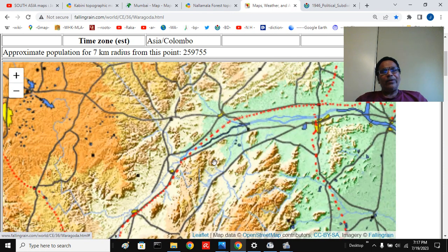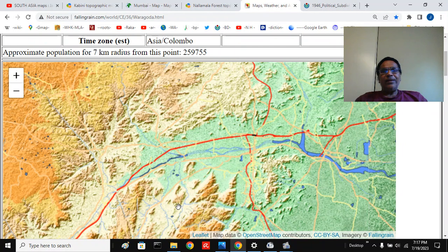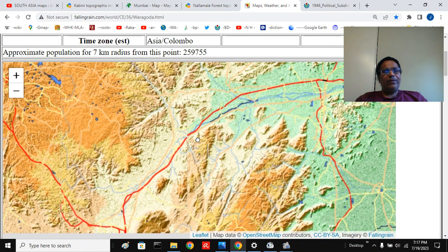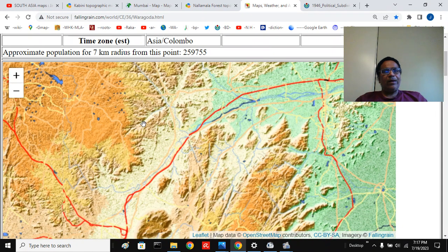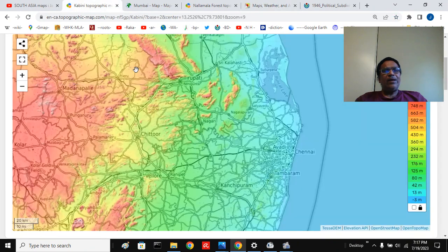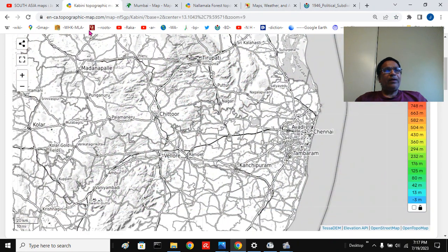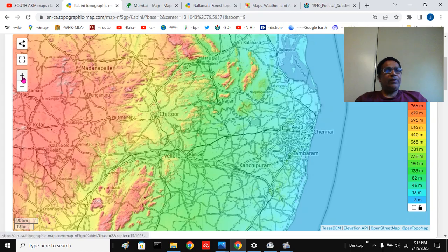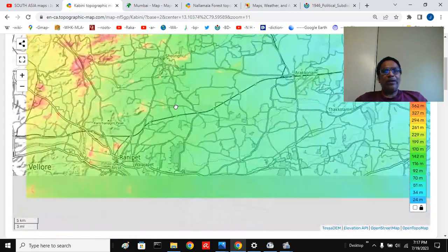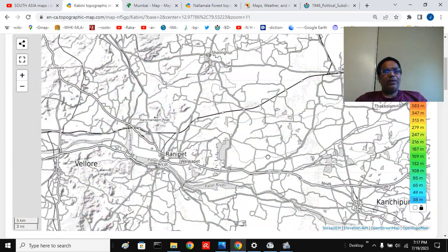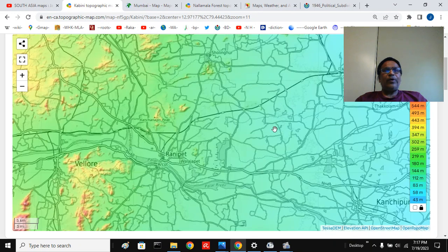I will show you the rivers, and this is the Poini river, and this is Katpadi, Vellore. This should be the Ranipet region, and this is Gudiyattam, and this is the Ambur region. We can see the rivers here in much more detail.